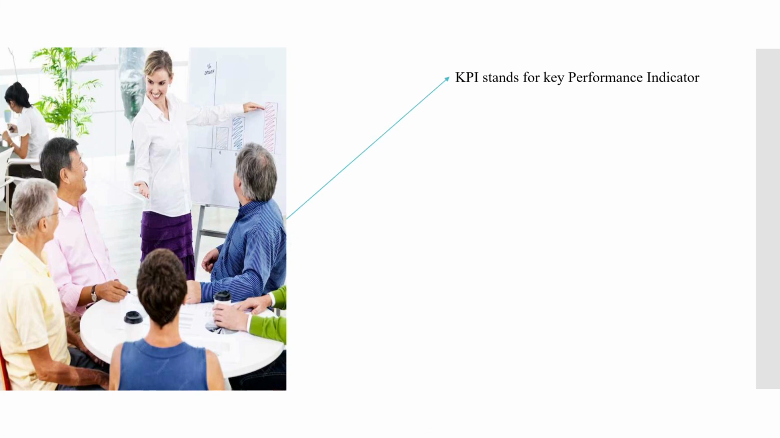So simply, KPI stands for Key Performance Indicator. It is nothing but a quantifiable measure of performance over a particular period of time for a specific objective. See, it is nothing but a quantifiable measure. It is a metric, a quantifiable measure that we measure after a particular period of time for